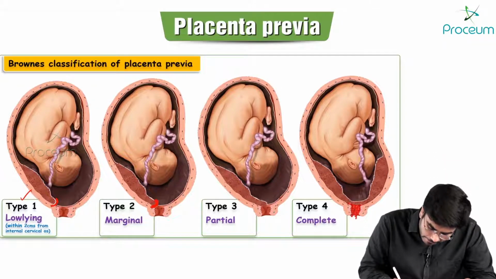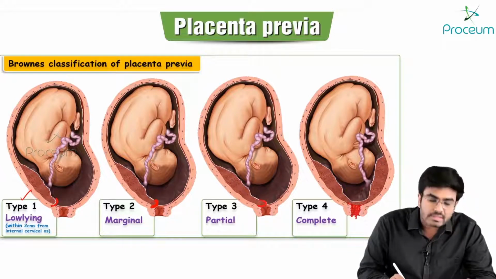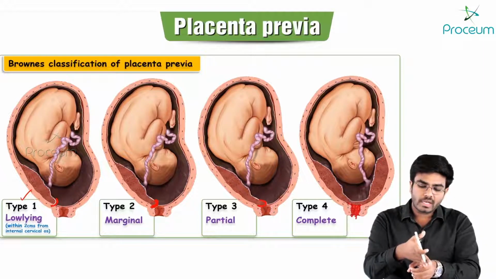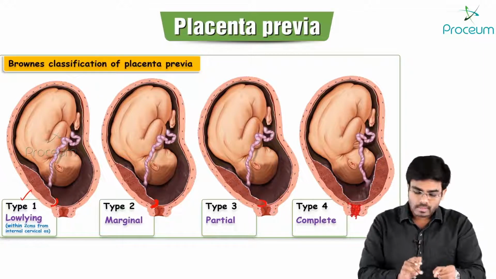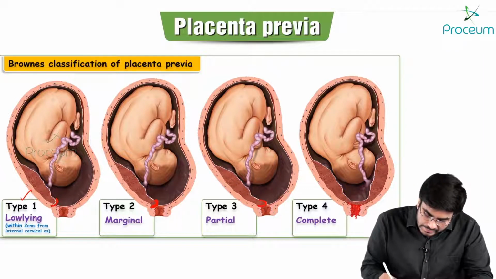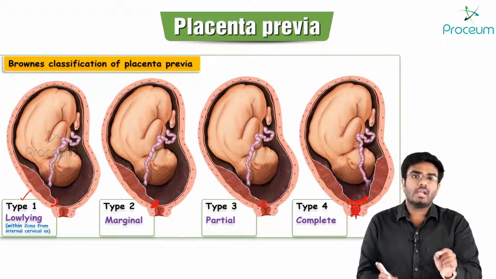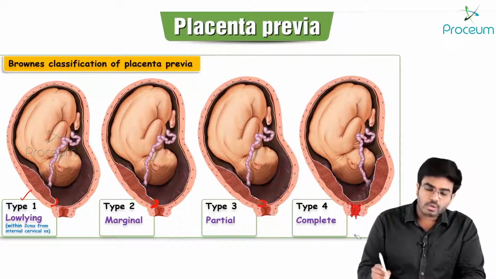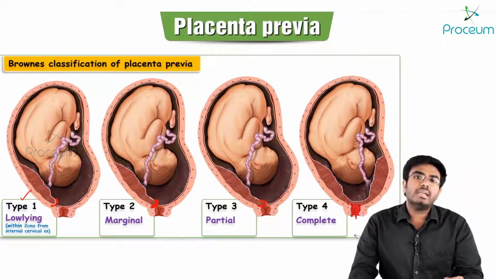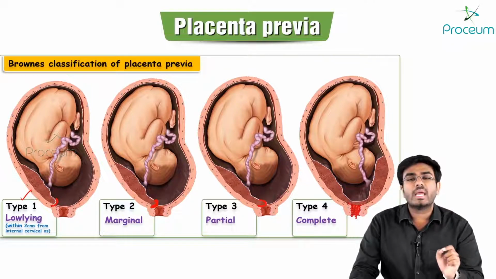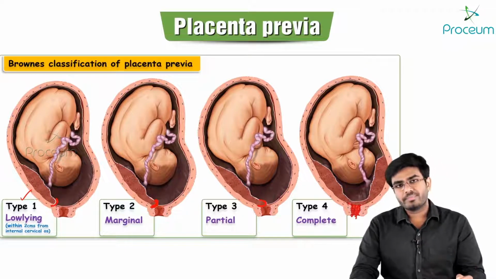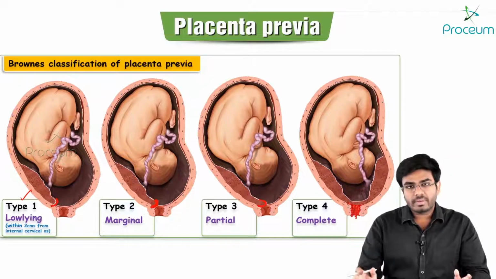In type 3, the placenta is partially covering the internal cervical os, which means half of the internal os is covered and half is open. Now in type 4, it is complete closure, a complete closure of the internal cervical os. So type 1 is low lying, type 2 is marginal, type 3 is partial, and type 4 is complete placenta previa. Now these are the types of placenta previa.